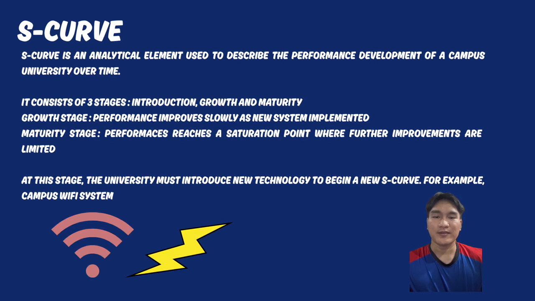Alright, so S-curve is an analytical element used to describe the performance development of a campus university over time. So it consists of three stages, which are introduction, growth, and maturity. So for growth stage, it is about performance improves slowly as a new system implemented. And also for maturity stage, performance reaches a saturation point where further improvements are limited. So at this stage, the university must introduce a new technology to begin a new S-curve. For example, campus Wi-Fi system.